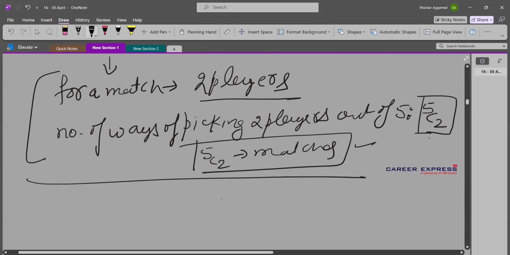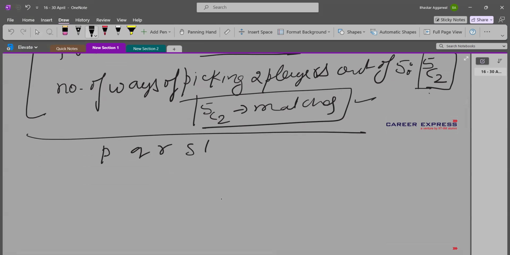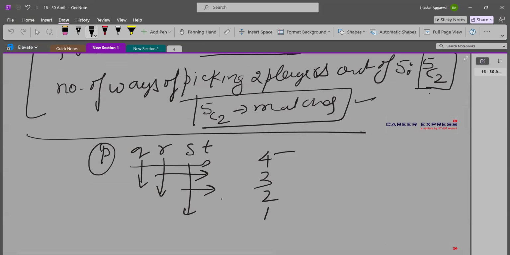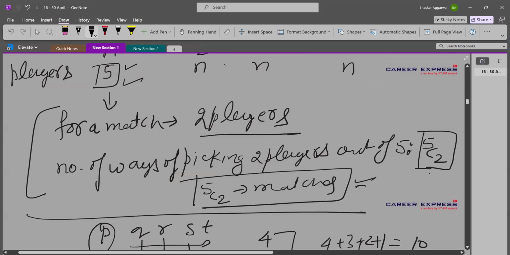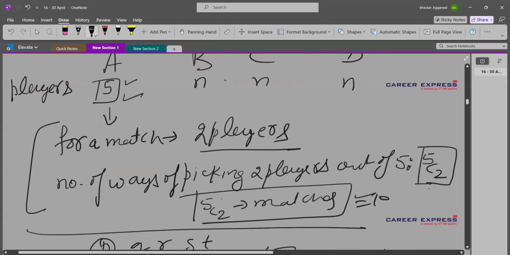There is another way to understand the same thing. If there are 5 players, we can say these 5 players are P, Q, R, S, and T. P plays with every other, 4 matches. Then Q plays with the remaining, 3 matches. Then R plays with every other, 2 matches, and then 1 match. So total number of matches will be 4 plus 3 plus 2 plus 1. That will be 10. 5C2 will also give us 10. Right? So that's how we can get the number of matches.